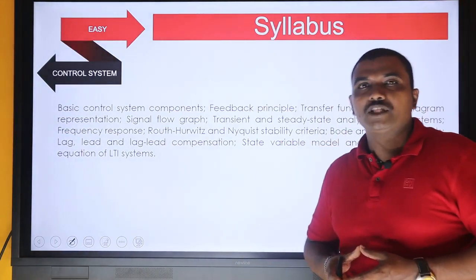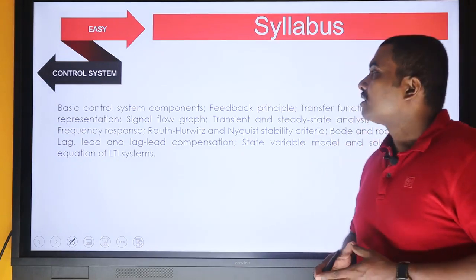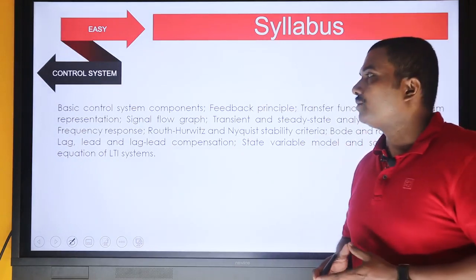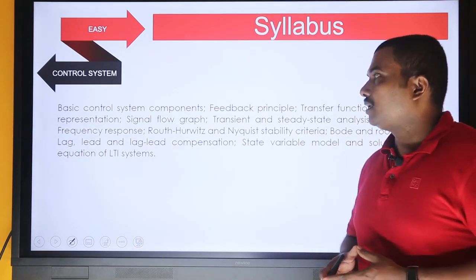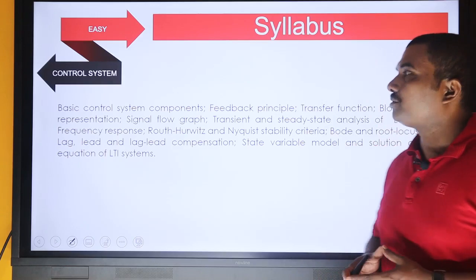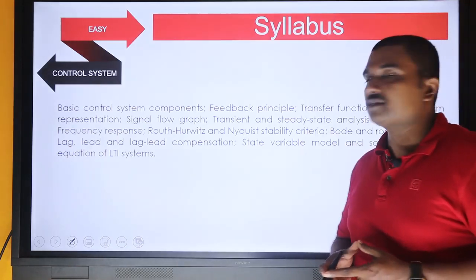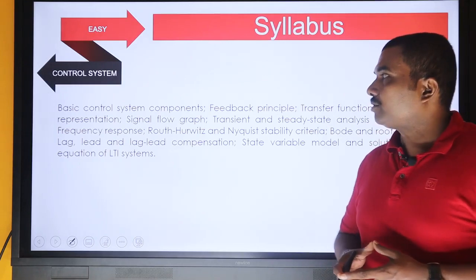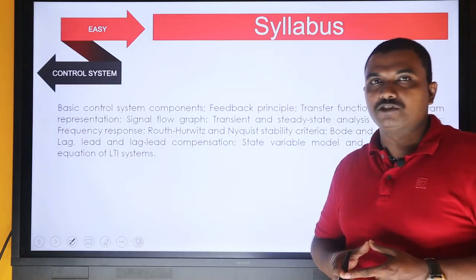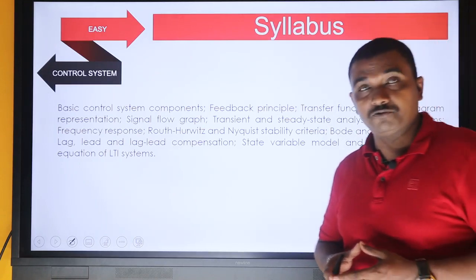For the Indian Engineering Service Prelims also, the syllabus almost remains the same. So IAS prelims is going to come for you in January, and GATE is going to come for you in February. So that means in 2021 we are starting the year with the two great examinations on a national level. So you have to prepare both for the Indian Engineering Service prelims and for the GATE examination that is going to happen in 2021 February.